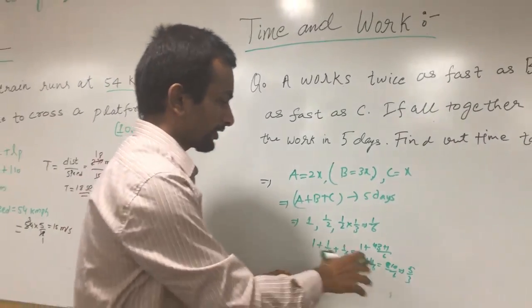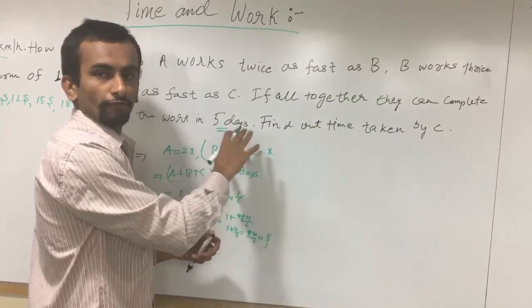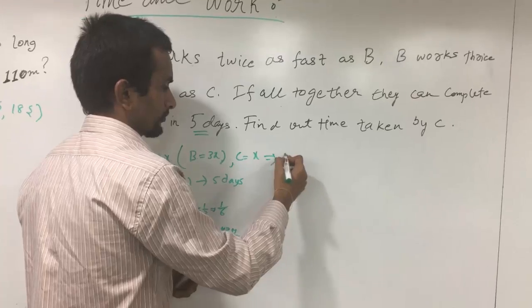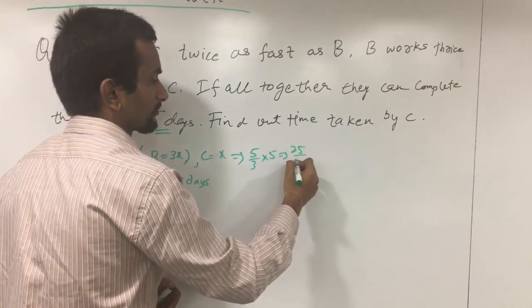So 5/3 is what all together can do. The total work is for 5 days, so 5/3 into 5 is the total work.